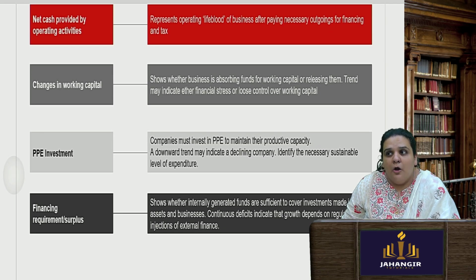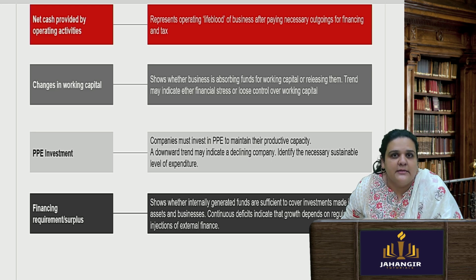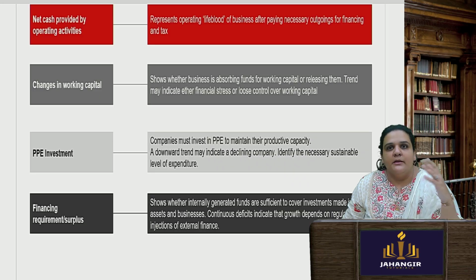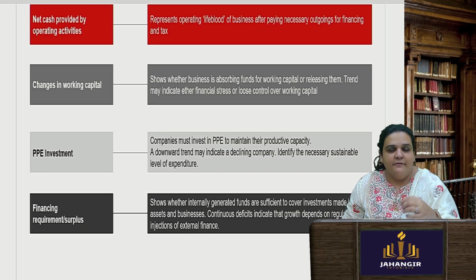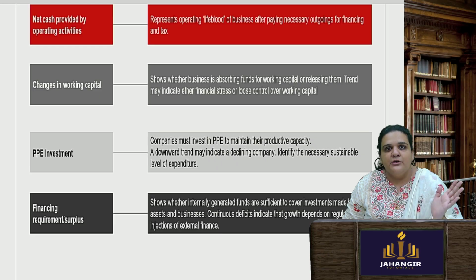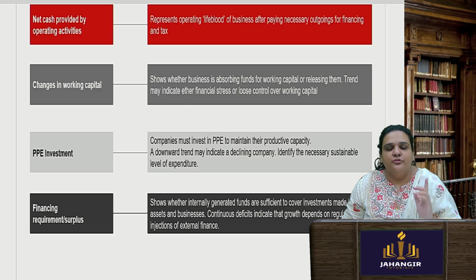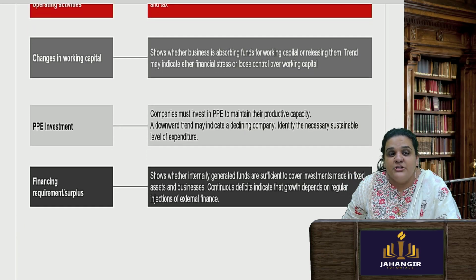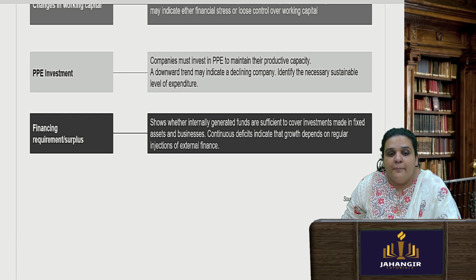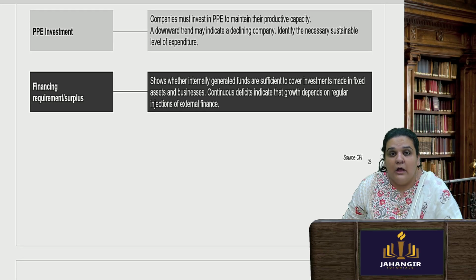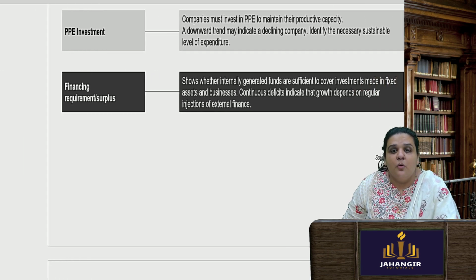Operating activity is an activity which I will see in order to know whether this company will be able to sustain itself in future. Otherwise I'm selling an asset and I'm making huge profit, and that I have included in my P&L, and therefore my profit is showing very nice. All that the investors are not interested in, and you also should know how to read this. How much changes you have done in working capital, your property plant equipment investment, whether you're using it, whether it is a proper expenditure done. Cash flow gives you all this understanding.